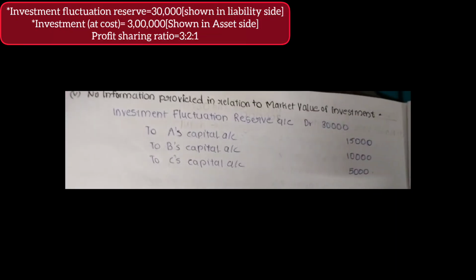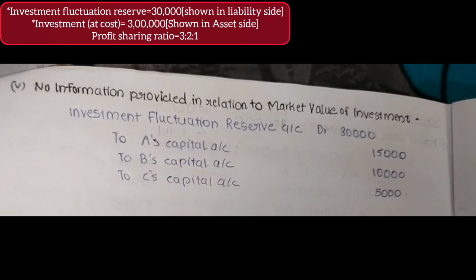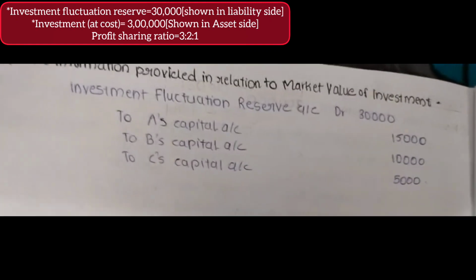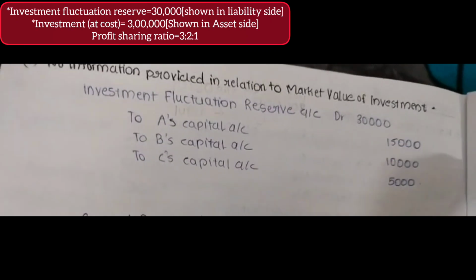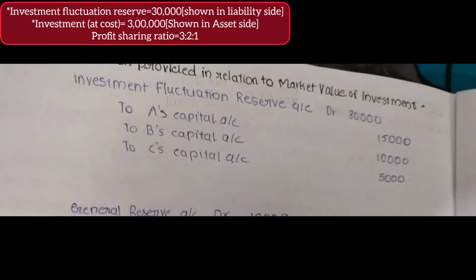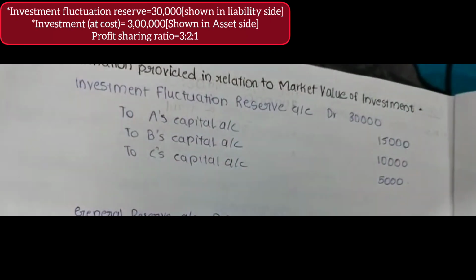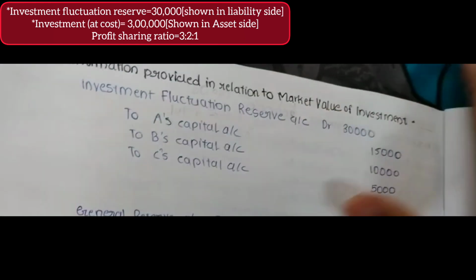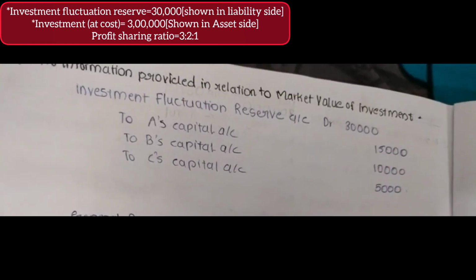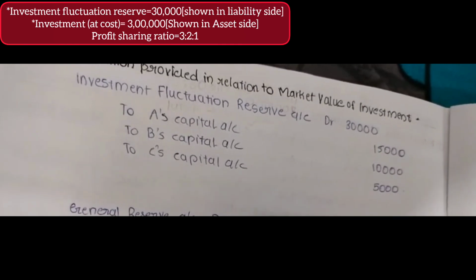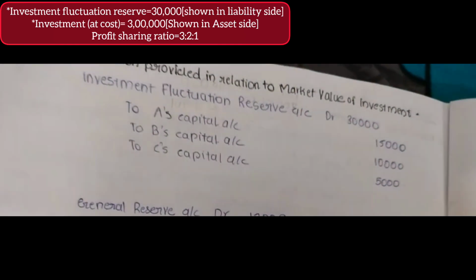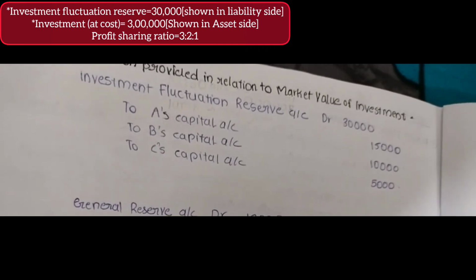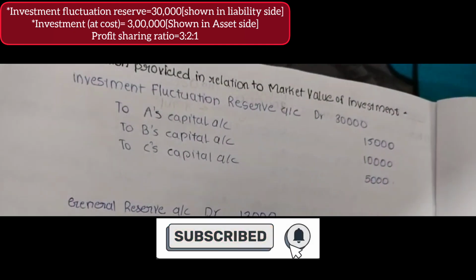Simple. Now the last scenario: no information provided in relation to market value of investments. In the question, only the asset side of the balance sheet is given, investment at cost rupees 3 lakh, and on the liability side, investment fluctuation reserve rupees 30,000. There is no information regarding market value of investment in the additional information. So what are we going to do? In such a situation, there is nothing to do. We'll just share that investment fluctuation reserve among the partners because it is remaining untouched. That's it.